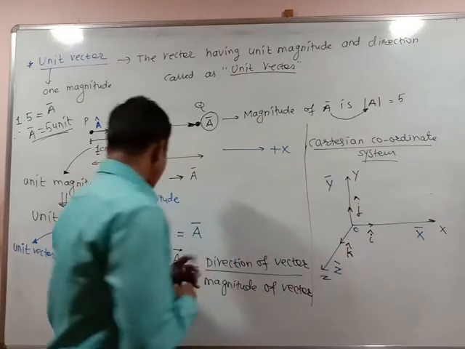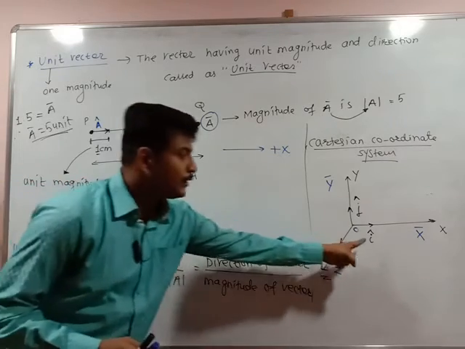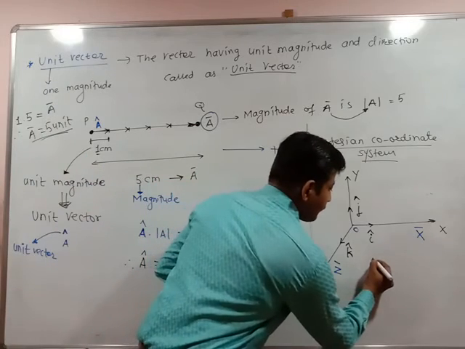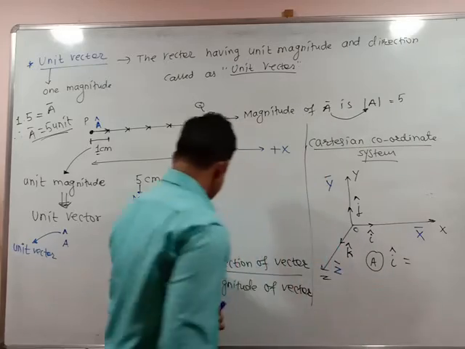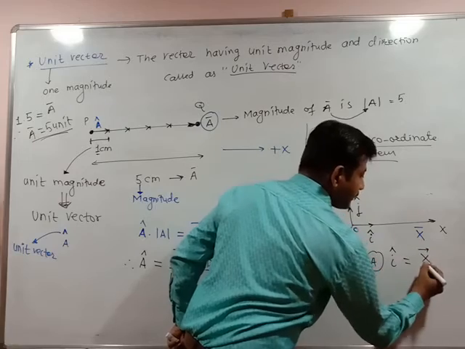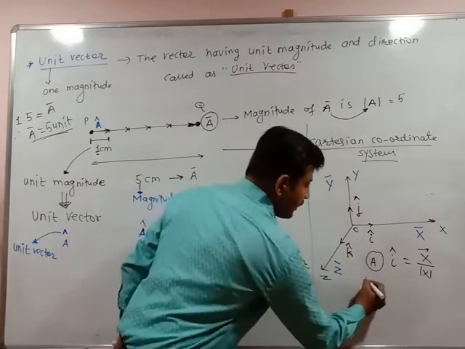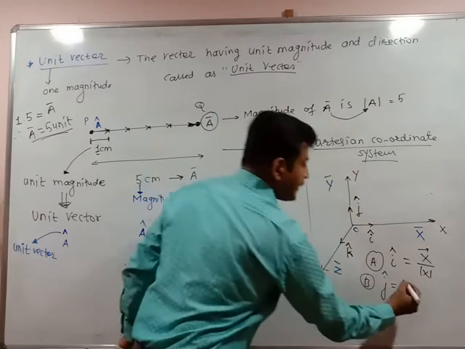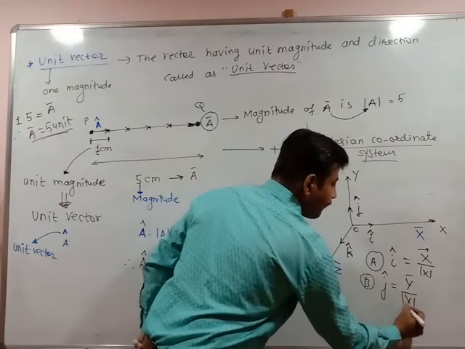Now, if a cap is equal to a bar upon a, what will be the value of I cap using this? I cap, the unit vector along the x-axis, is the direction of the vector to its magnitude. So the direction of the vector is x bar upon the magnitude x. Second, vector j cap: the direction of the vector is y bar upon the magnitude of that vector, mod of y.